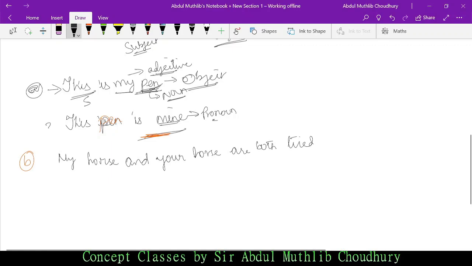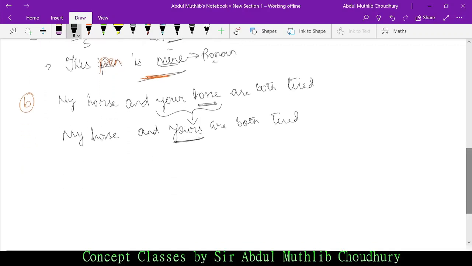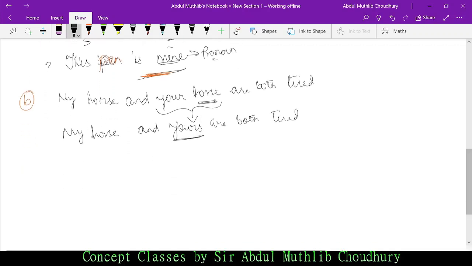So in case of pronoun, we shall avoid this object. How? My horse and yours. Yours here is referring to your horse. Okay, my horse and yours are both tired. Okay, I hope I'm clear so far.